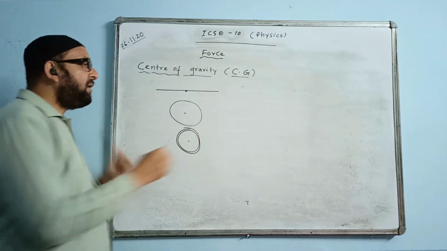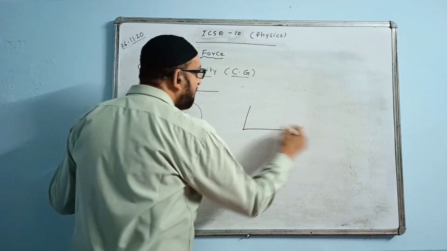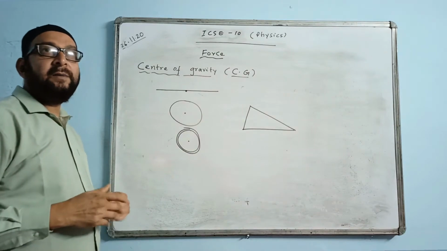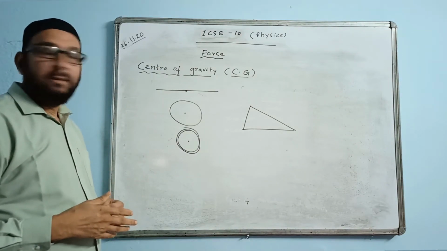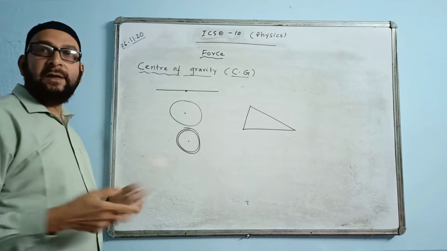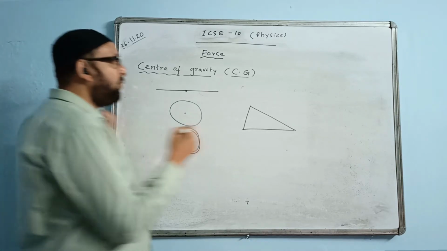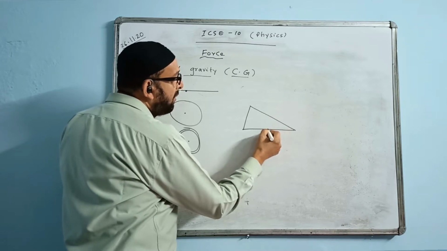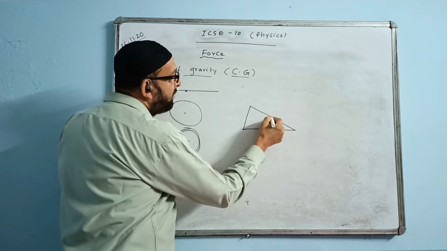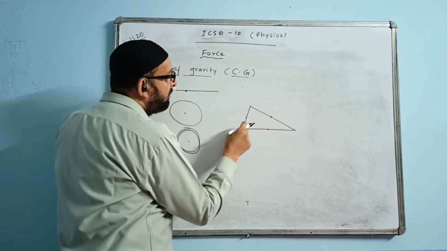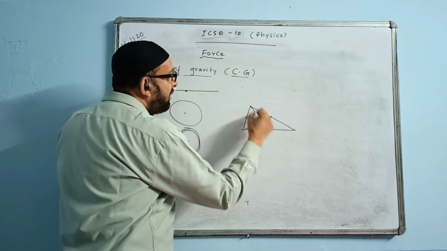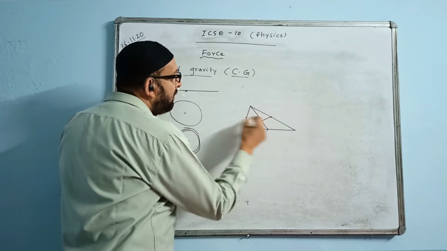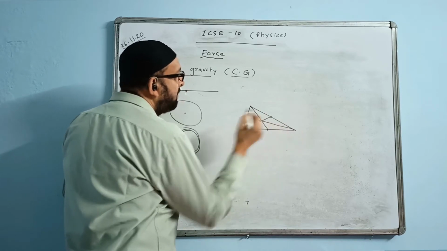Fine. We have a triangular body. A triangle can be any kind of triangle. It can be scalene, right angle, equilateral, isosceles, any type of triangle. Where is it situated? I will show you: we draw the median. A median is the line that bisects the opposite side. Here is the midpoint of this side, midpoint of this side, midpoint of this side. Join it like this. This line is called a median. Like this, this line is called a median. Join it like this. This is a median.